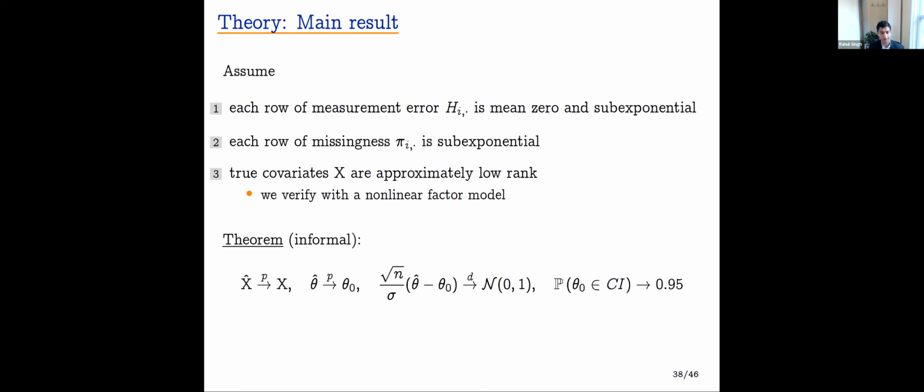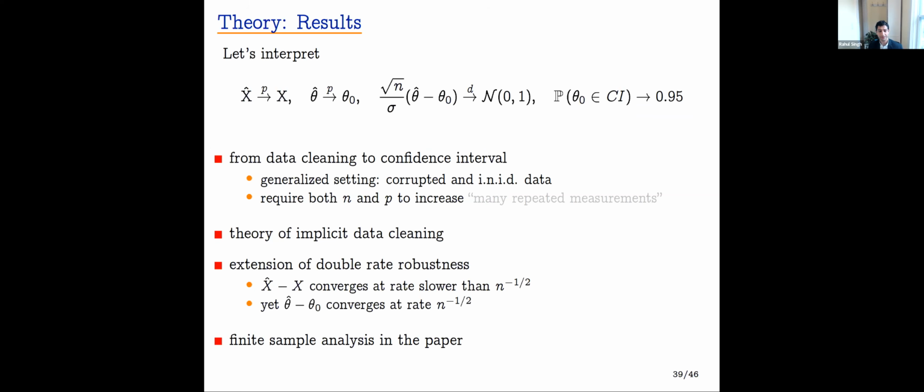of the confidence interval. So to interpret these results, we've gone all the way from a data cleaning guarantee and recycled those assumptions until we got to a data cleaning adjusted confidence interval. I'd like to emphasize that we're in a generalized setting with corrupted and INID data, and that our analysis requires both N and P to increase. So we're in this thought experiment of having access to many repeated measurements. We then use the many measurements to concentrate out the noise.